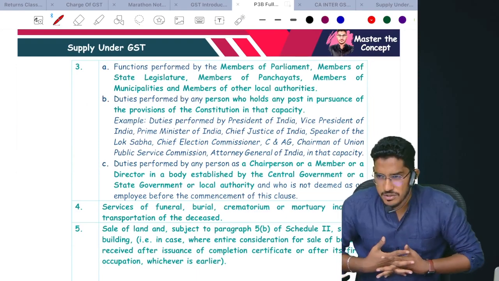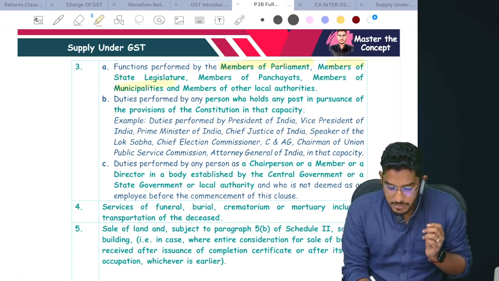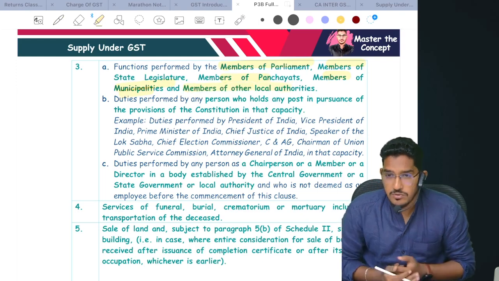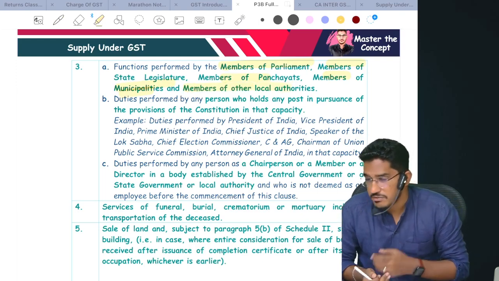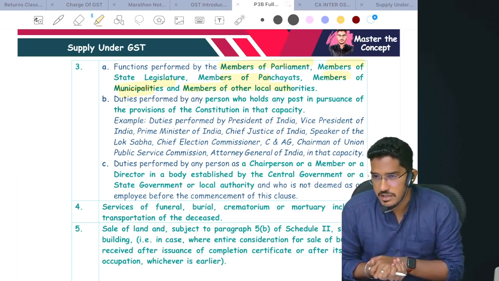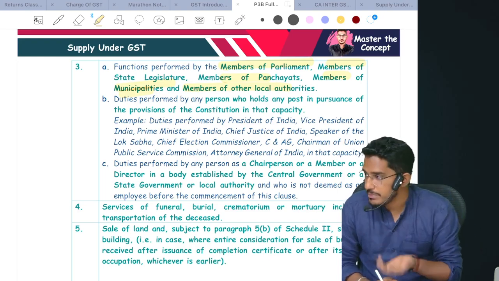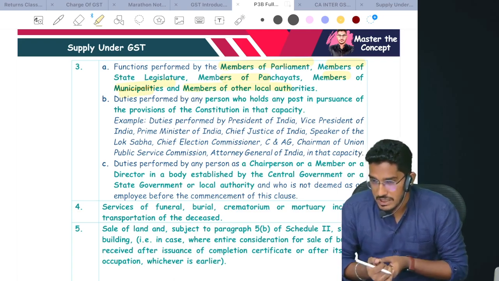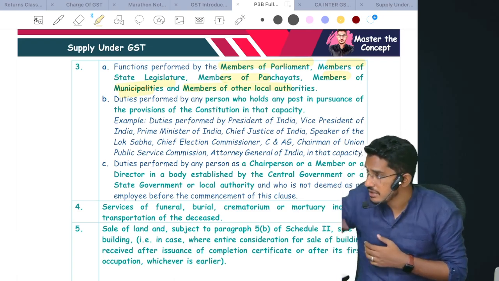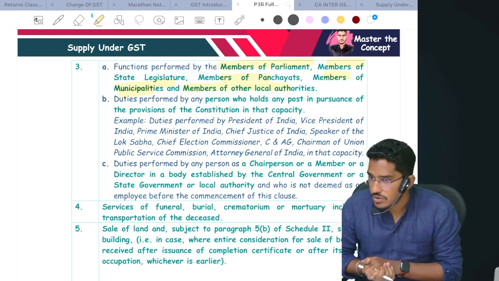Third point, third para, if I have to say broadly, positions held by the constitution. Like for example, there will be MPs, MLAs, members of panchayats, members of municipalities, and members of local authorities. They also provide services. For them also, government will pay them salary. But we all know those people will not work for salary; they work for something else. We all know it. So they are not talking about the other things. These MPs, MLAs, for the services they have rendered, receive remuneration from government. But the government has said those activities will not be considered as supply of goods or supply of services.